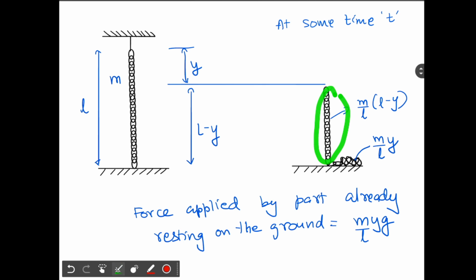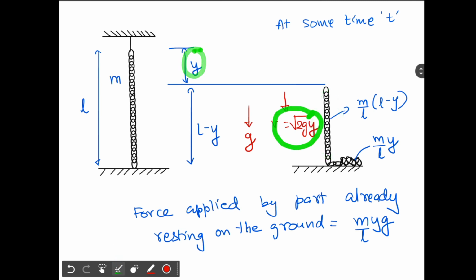Now, what about the part that is still falling? It is in free fall. The chain was initially in free fall, and the chain in the air is still in free fall. So they have acceleration g downwards. Since this part hanging in the air has fallen through a height y, the speed of this part will be v, equal to root 2gy. The mass is in free fall, and when the free fall is through a height y, we know that the speed achieved is root 2gy.